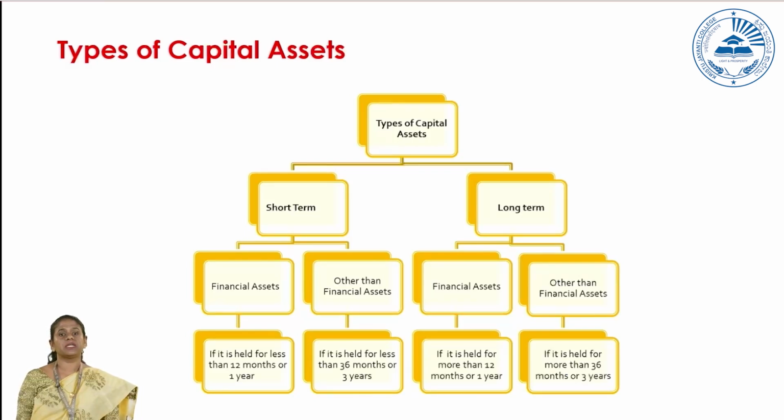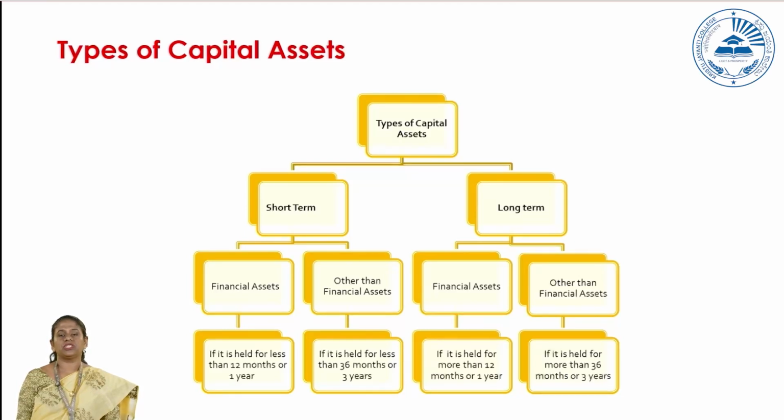When will an asset be considered short-term, and when long-term? If an asset, especially a financial asset, is held for less than 12 months, it is considered short-term. For a non-financial asset, if it is held for less than 36 months, it is considered short-term. In the same way, a financial asset held for more than 12 months is considered a long-term capital asset.